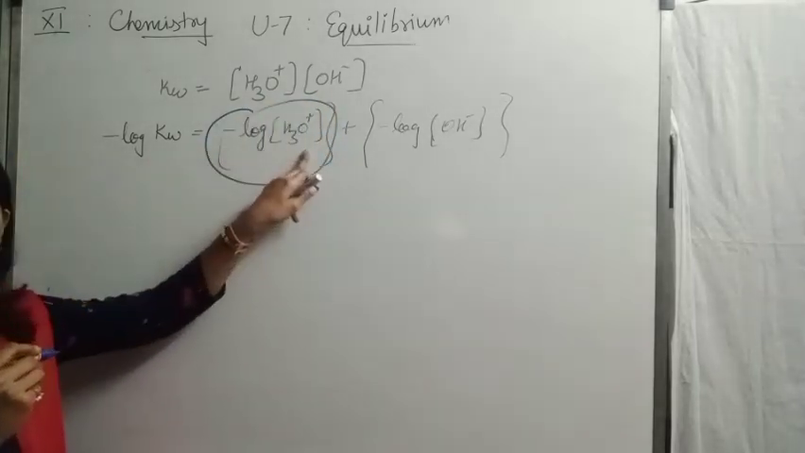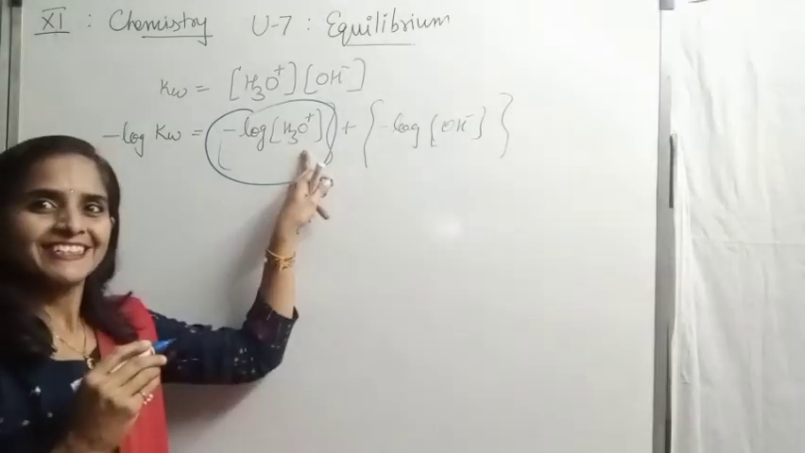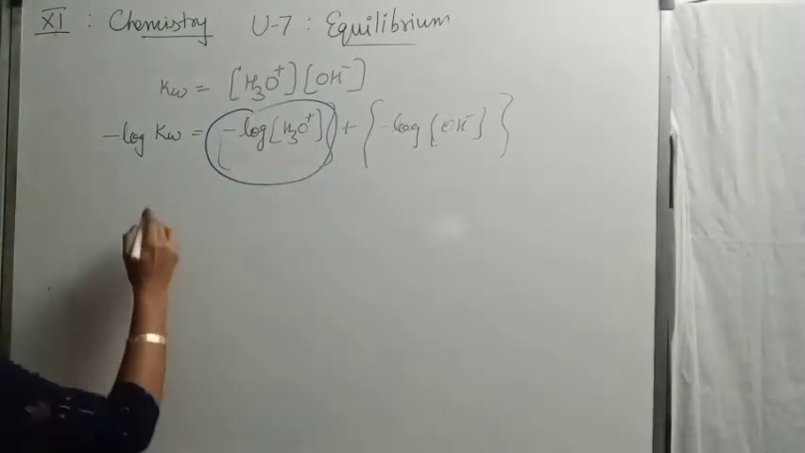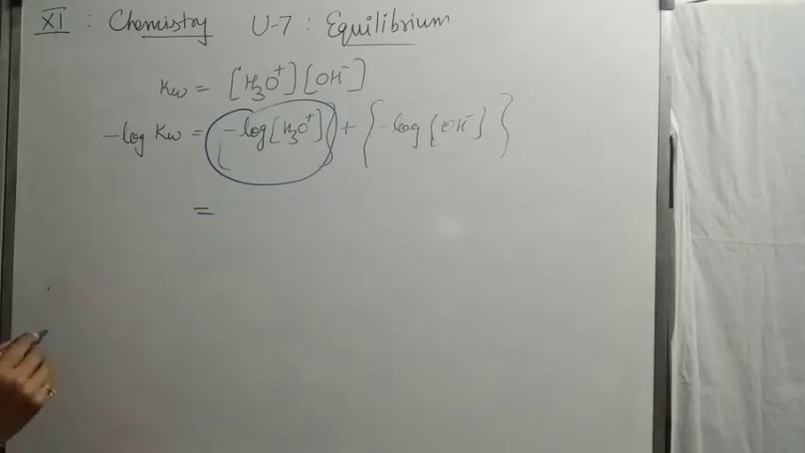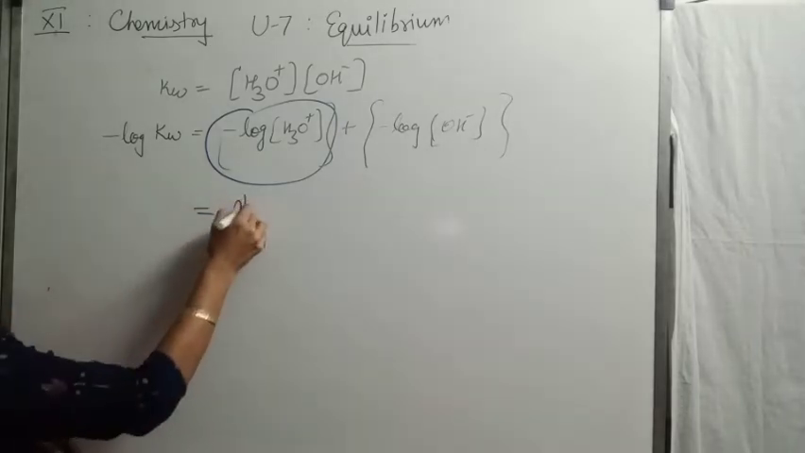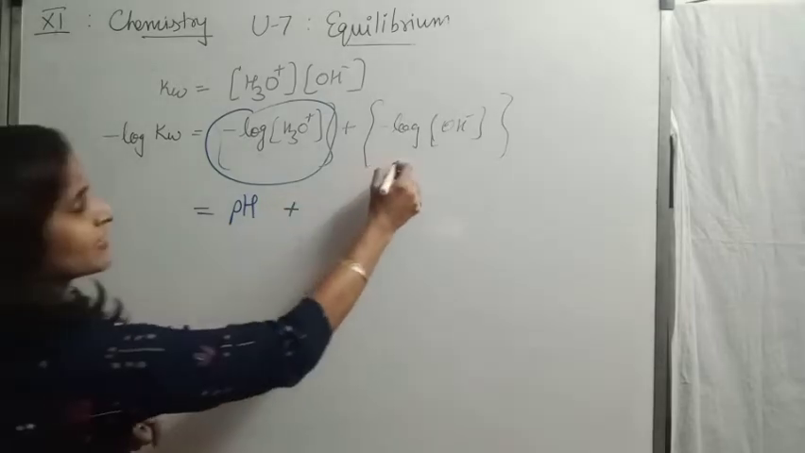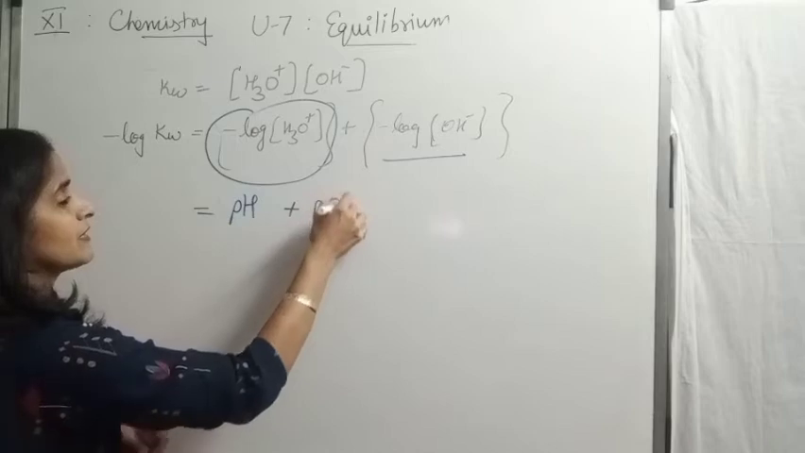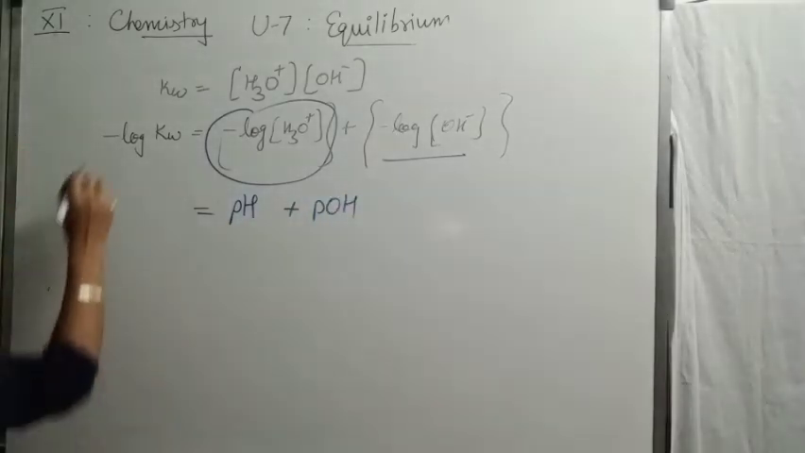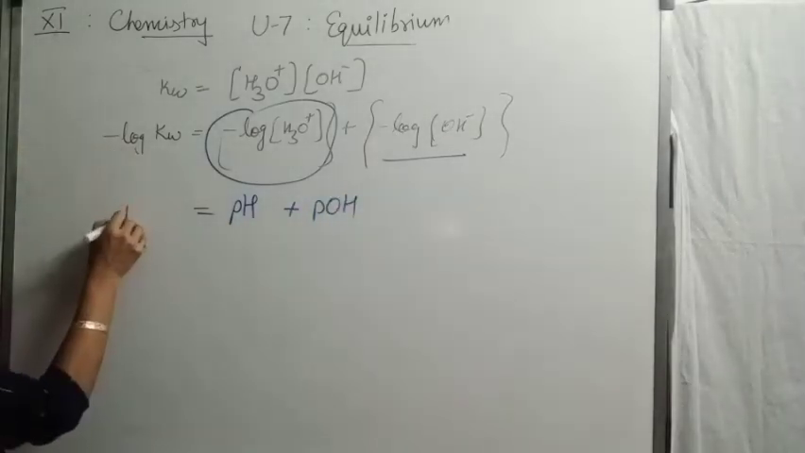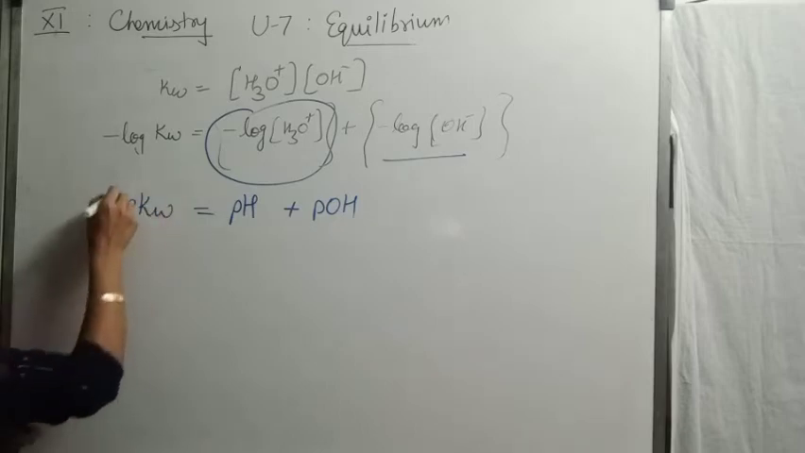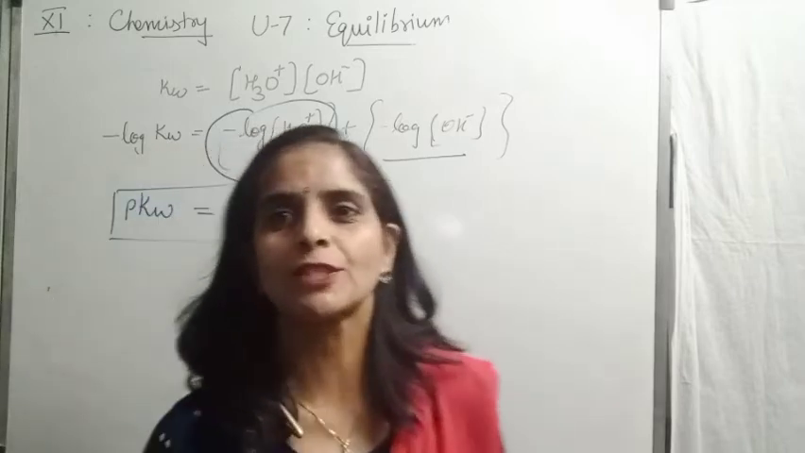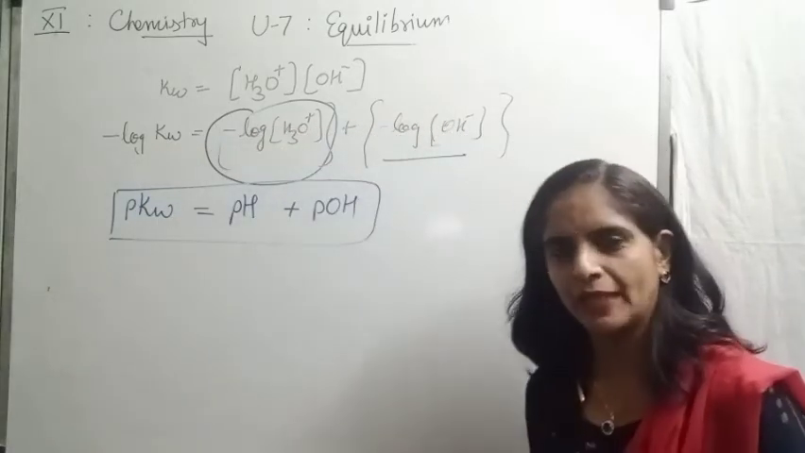Negative log of hydronium ion. Yes, answer is coming. This is the formula for pH, right? So negative log of hydronium ion is pH, plus negative log of hydroxyl, similarly, this is pOH. So now we can easily write negative log of Kw is pKw. So another formula comes to us that pKw equals pH plus pOH.